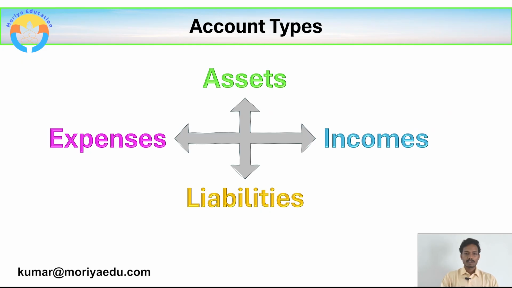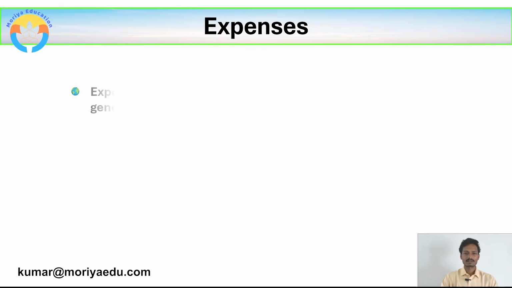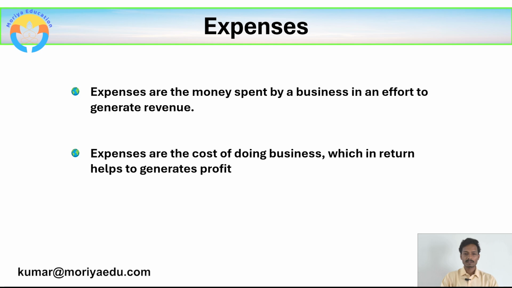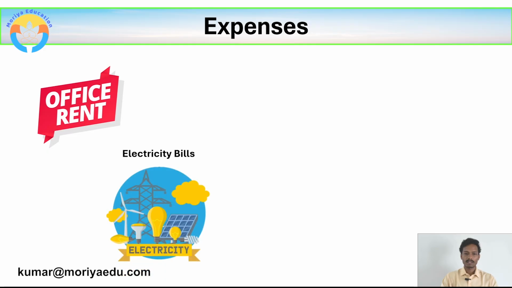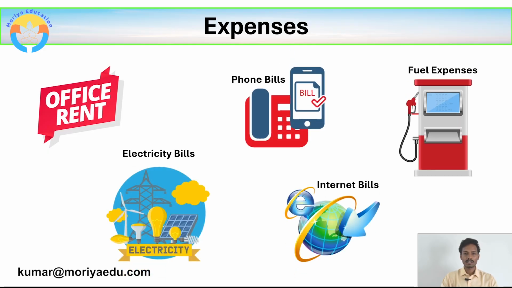And the next concept is expenses. Let us understand expenses. Expenses are the money spent by a business in an effort to generate revenue. Expenses are the cost of doing business, which in turn helps to generate profit. Let us take some examples to understand expenses like office rent, electricity bills, phone bills, internet bills, fuel expenses. These are all the expenses.